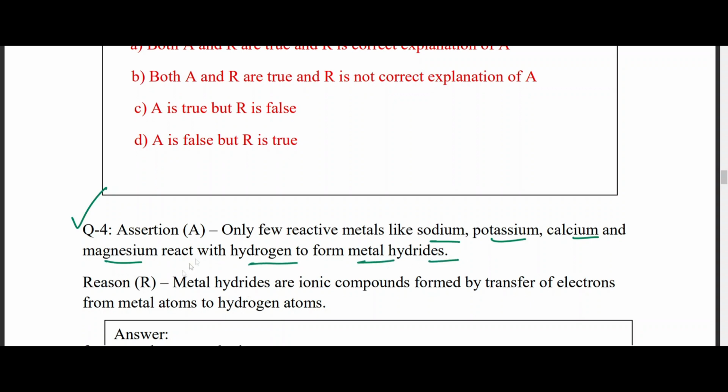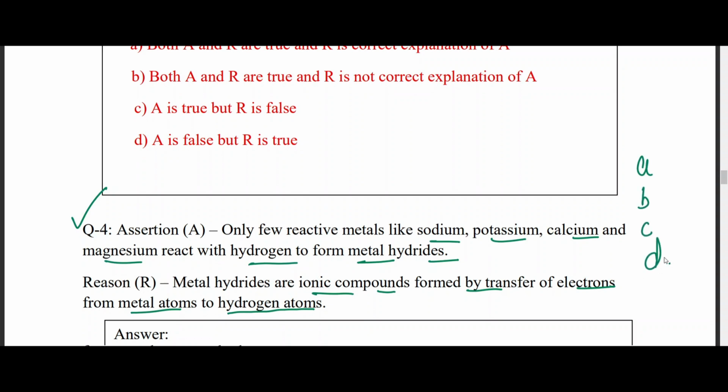Right? Okay, this is one statement, and the other one, the reason given to you, is: metal hydrides are ionic compounds formed by the transfer of electrons from metal atoms to hydrogen atoms. What do you think the answer is going to be? Is it going to be A, B, C or D?